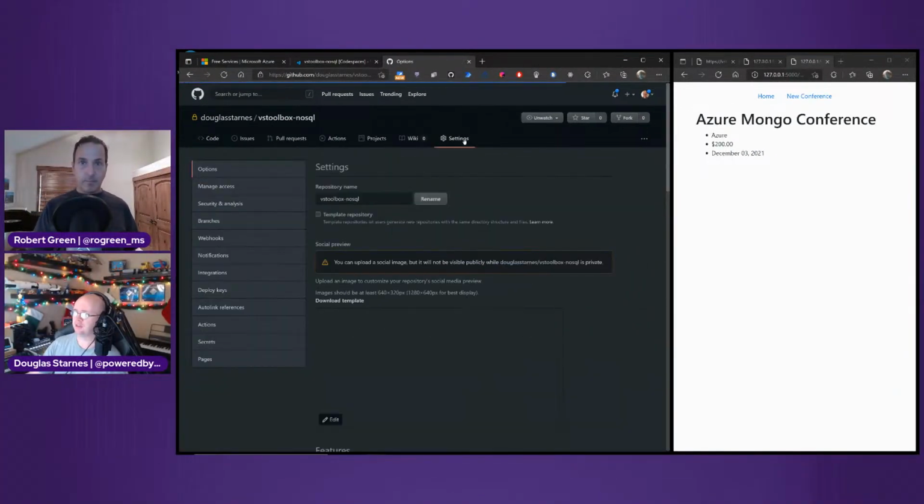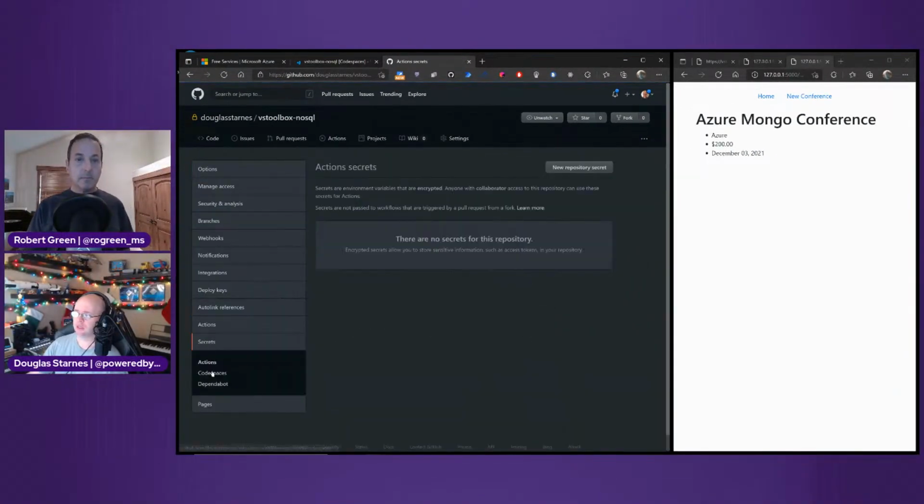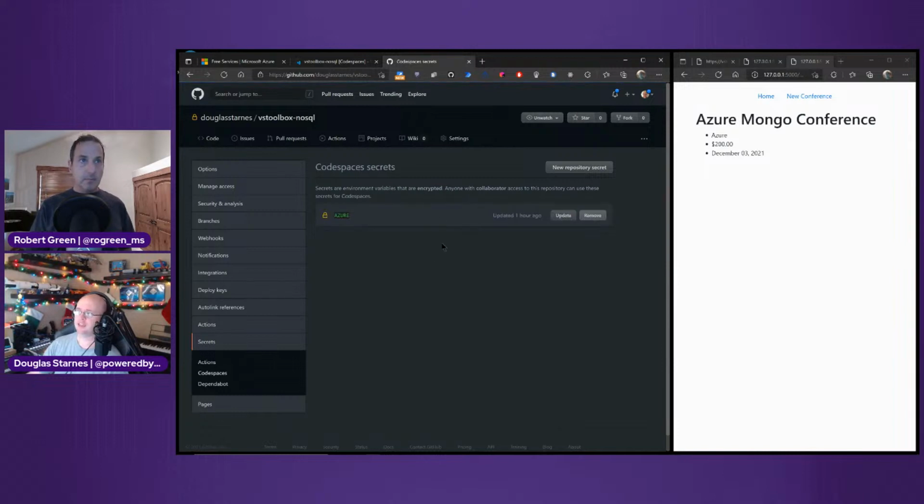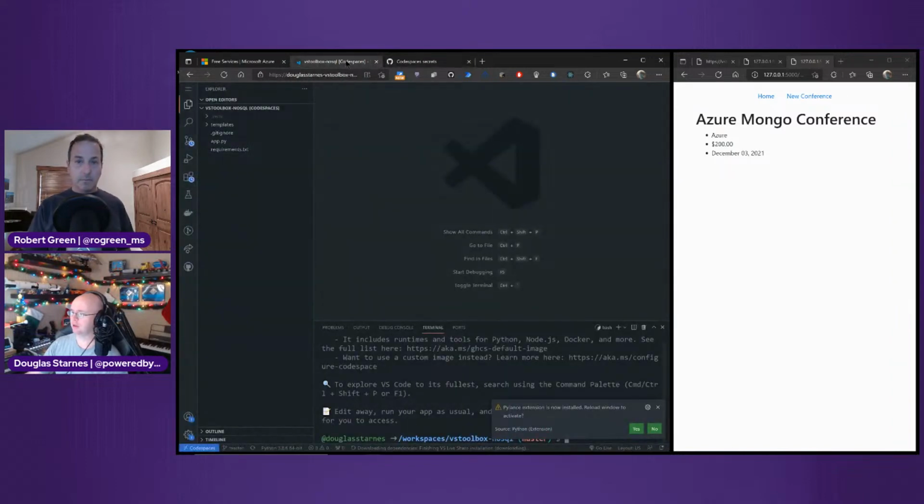If I go into settings and over here to secrets and Codespaces, I can set secrets that will be seen as environment variables inside of the codespace. So I've got one here with Azure, and all I've done is make the value of it that MongoDB connection string. I hope this works, because earlier this morning Codespaces may have been having a bad day and wasn't working exactly right. Again, this is in beta. It is in GA for enterprise and teams, I believe.